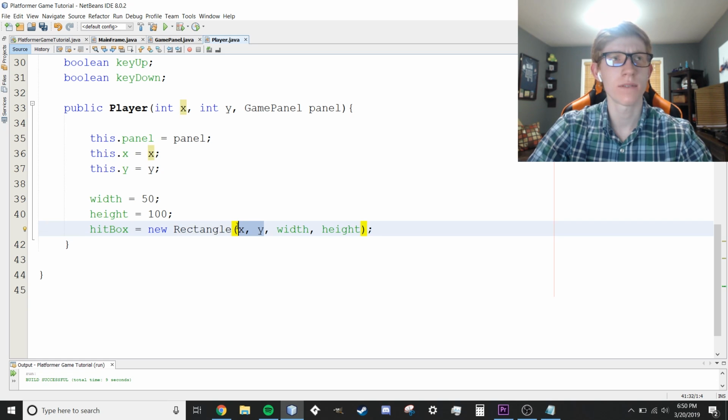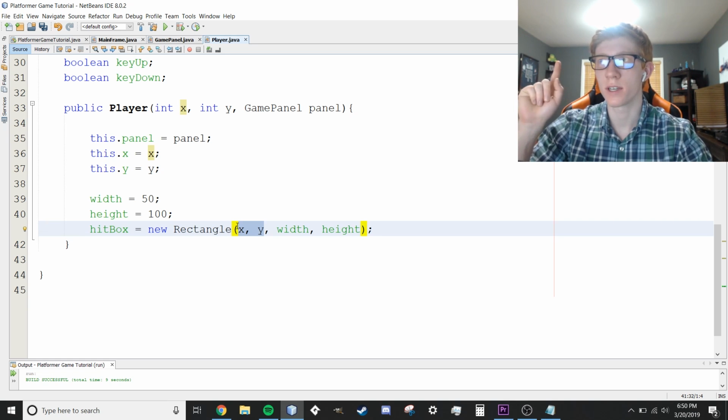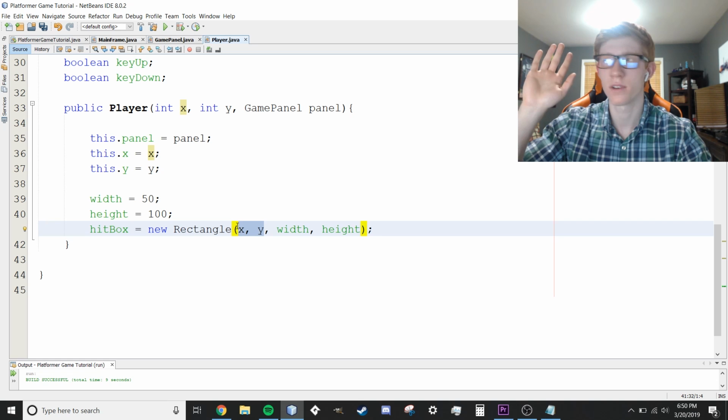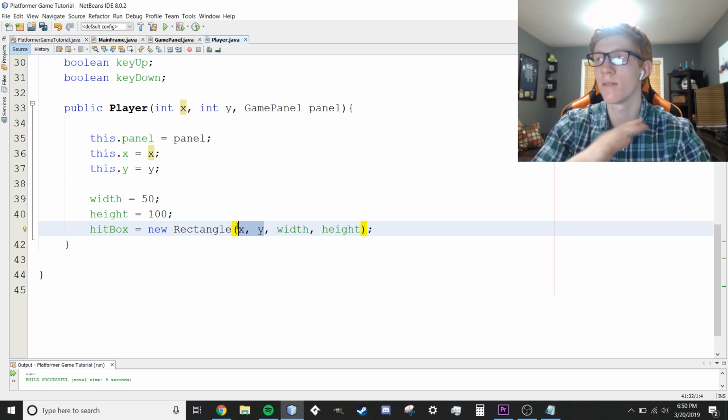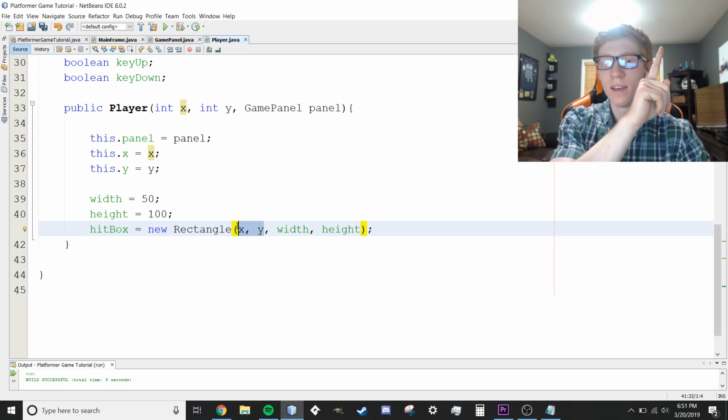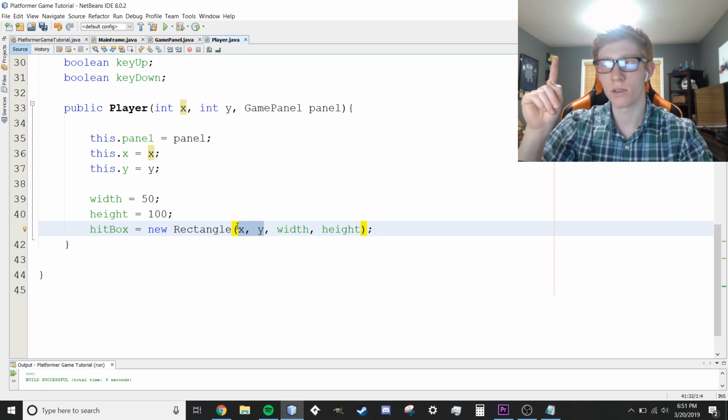Again, Java starts in the upper left corner. This is backwards. For you guys, it's going to be like this, upper left corner, and then it's going to go this way. I'm doing this backwards because, again, it's flipped. It starts in the corner, and positive x values go this way, and then positive y values actually go down. So 0, 0 is up in the corner right here.